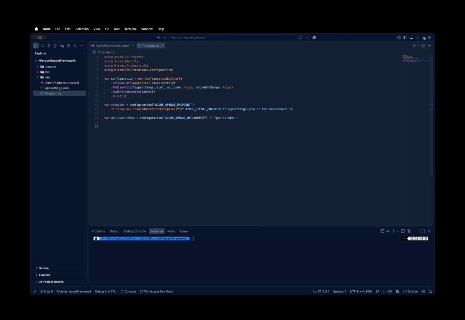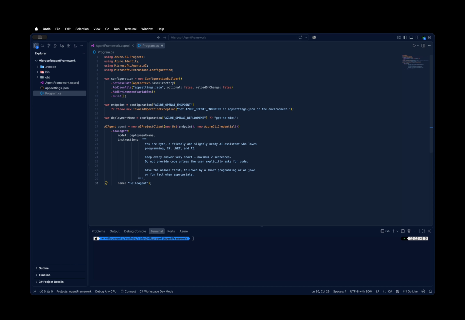Now things get interesting. This is the important part. Let's break this down. First, new AI project client. We're creating a client that connects our application to the Azure AI project. Then, new Azure CLI credential. This allows us to authenticate using our Azure CLI credentials. So if you've already logged in with az login, our application can use that identity. And this is useful during development because we're not hard-coding an API key into our application.